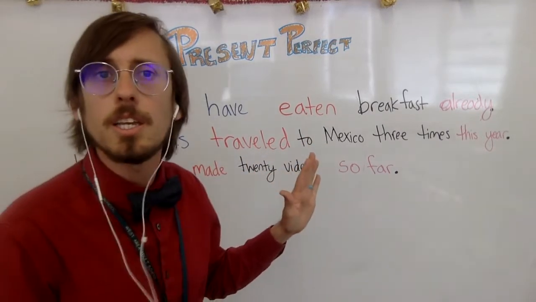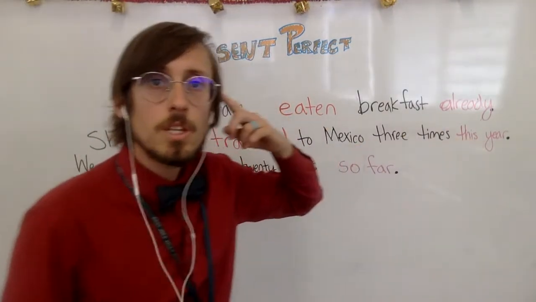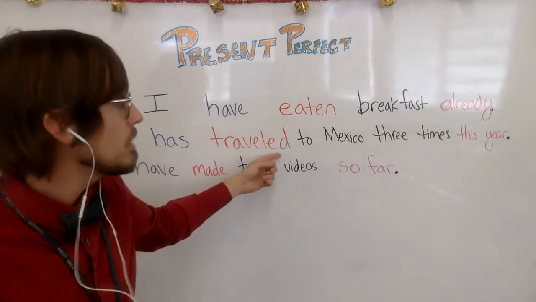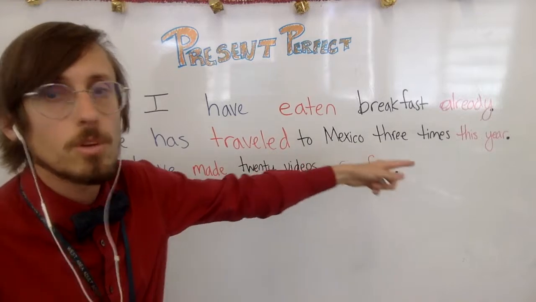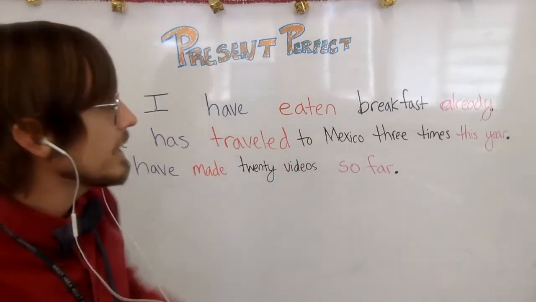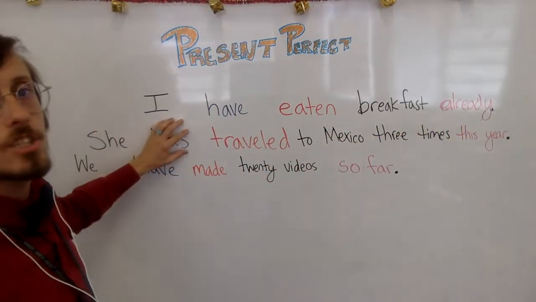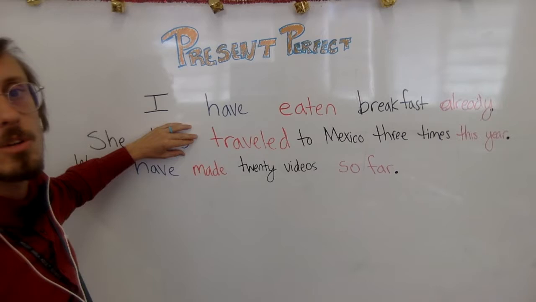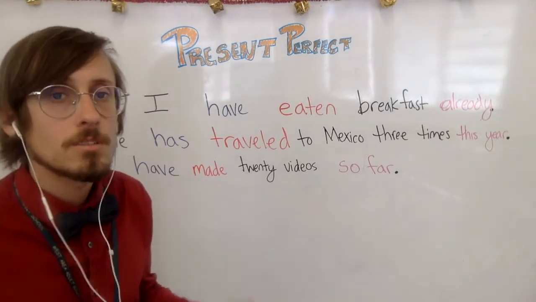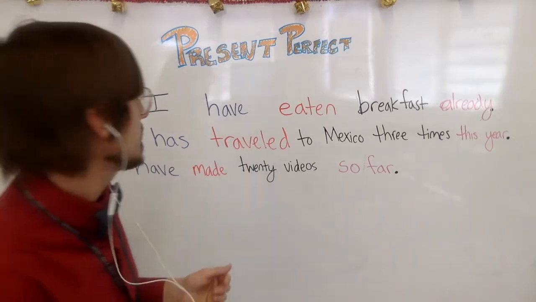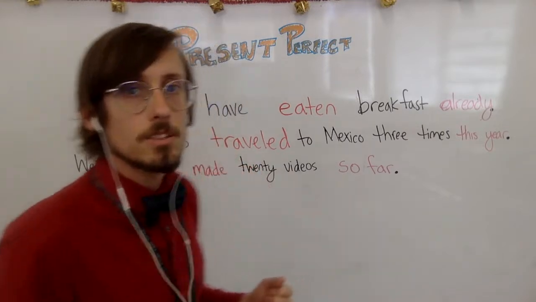Maybe she will not go again. Maybe she's finished. But the time is not finished, so we know we can use the present perfect because there is still the option to repeat this action before the time finishes. If I said last year, I would need to change this to simply, she traveled to Mexico 3 times last year, because that time is finished. Last year is over. This year is continuing. There are more possibilities.